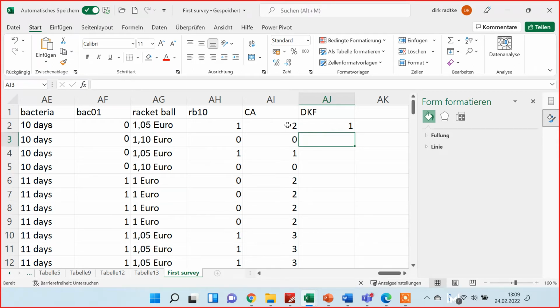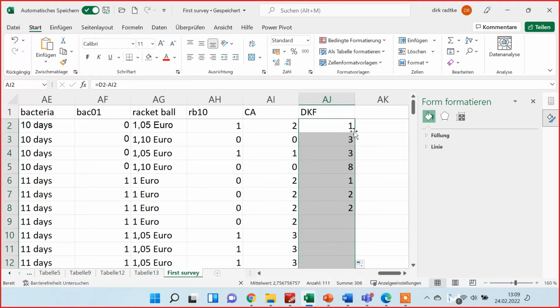Because 4 for general knowledge minus 1 correctly answered question equals 3. Same thing for those who rated their general knowledge with 3 and answered no questions correctly. That would be 3 minus 0, which also gives a 3. So the 3s and the 4s will be our Dunning-Krugers. So let's fill in.